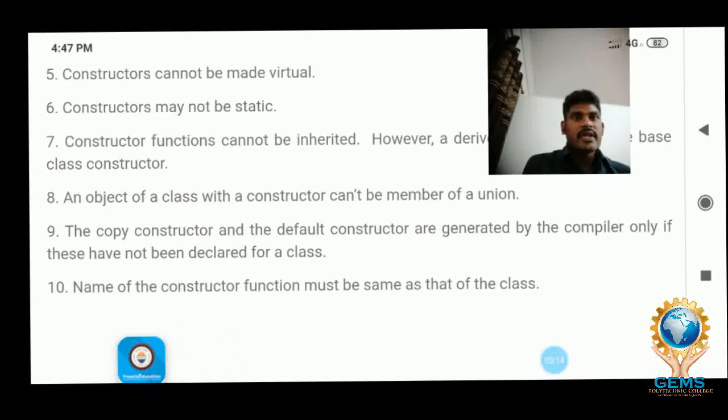An object of a class with a constructor cannot be a member of a union.